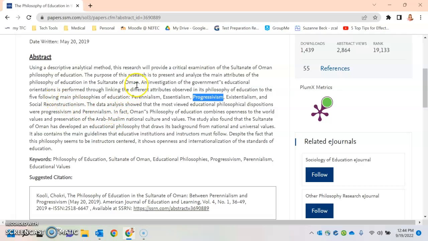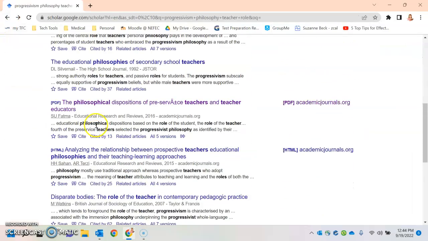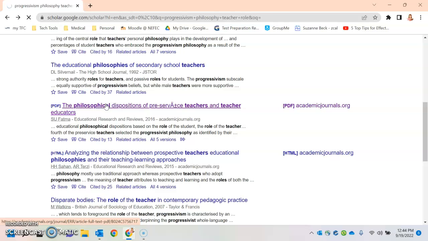So I'm going to do a search by doing Control and F, and you can see it brought the bar up right up here. And it takes me to all of the times that progressivism is listed. So you can scroll right through. Now, I didn't download the whole article here, so it's just doing what's on the page. But I want to go back. You could download this paper and do the Control F and be able to look through. I'll show you what it looks like on one that just automatically opens.